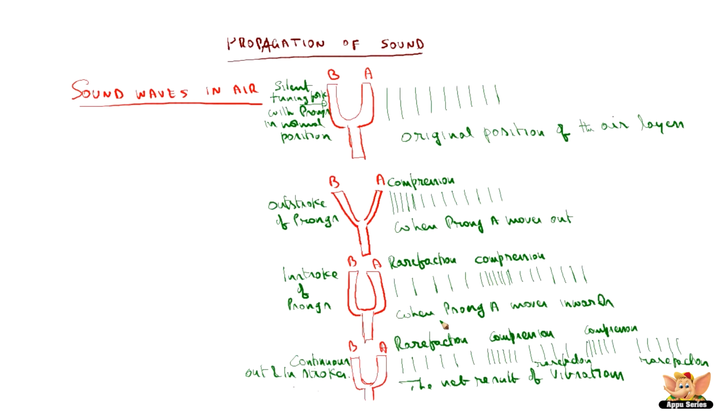So what happens basically in a continuous out and in strokes? Rarefaction and compression, rarefaction and compression. So it goes on continuously on an alternate basis based on the back and forth movement of the prong. So the vibrations are getting passed on and the particles will come back, and again the next layer will get compressed, again they will come back, again the next layer gets compressed. It is because the energy is getting transmitted,